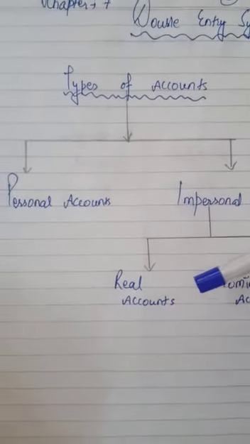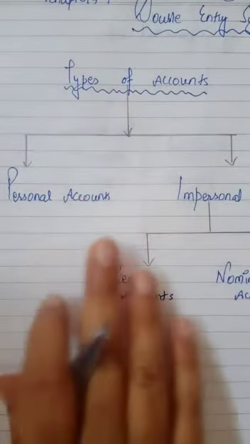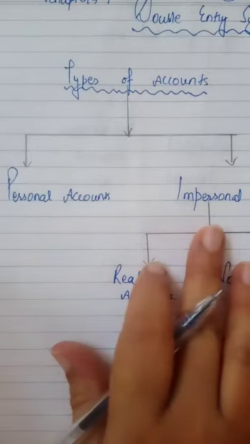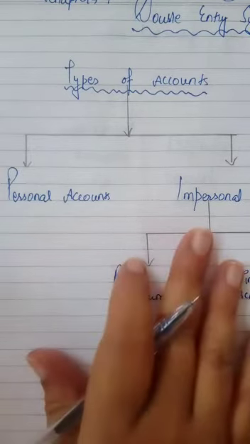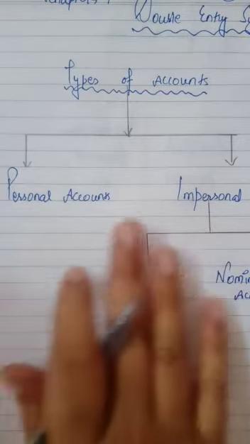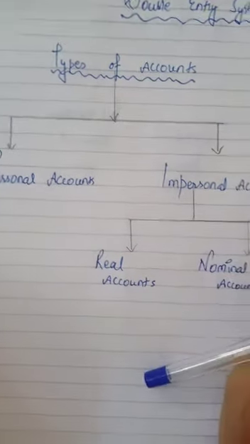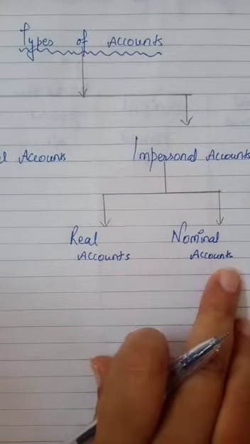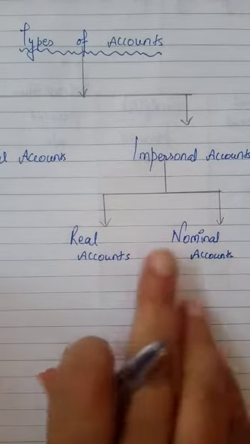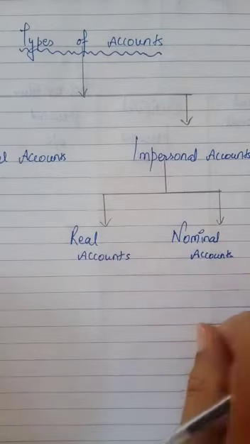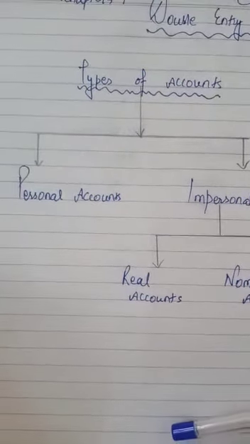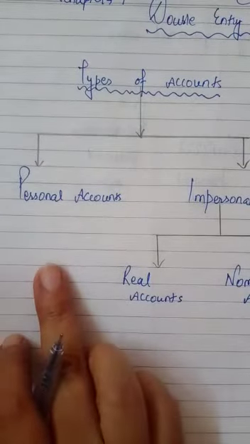How many types of accounts are there? Basically there are two types of accounts, personal accounts and impersonal accounts. Further, impersonal accounts are divided into real accounts and nominal accounts. We will study today about personal accounts.